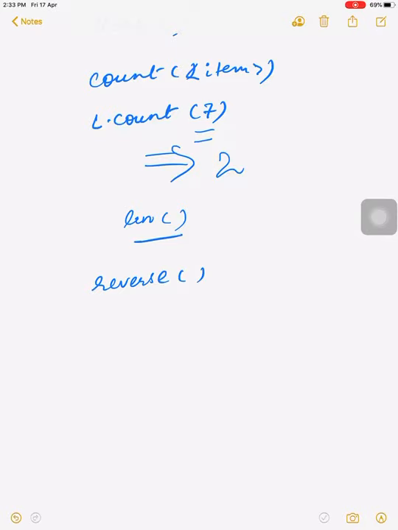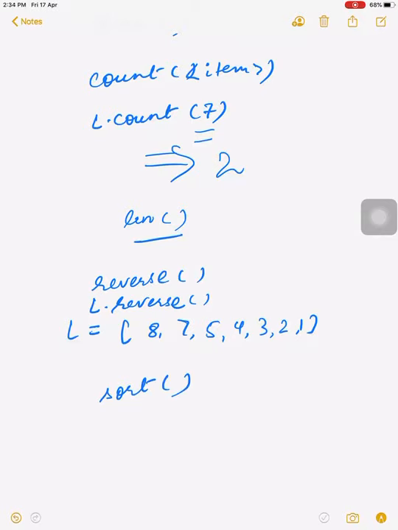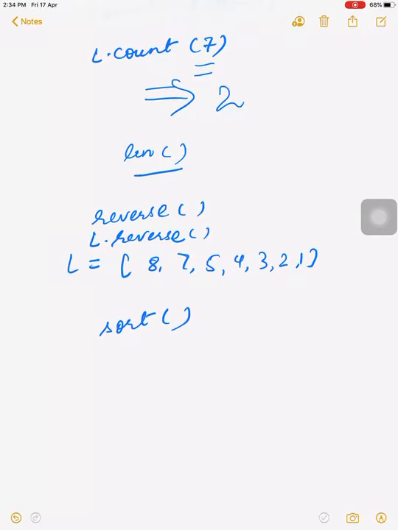Reverse simply reverses your list. The main thing you have to remember is that the reverse function does not create a new list. It stores the same values in reverse order in the same list. For example, if we write L dot reverse, the same list will be written in reverse form.